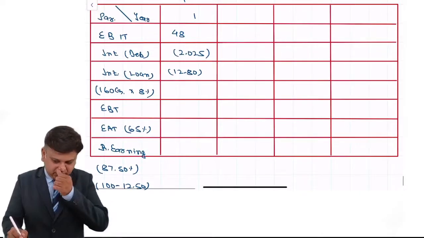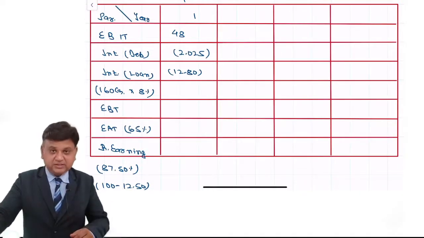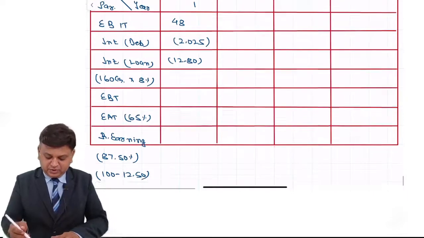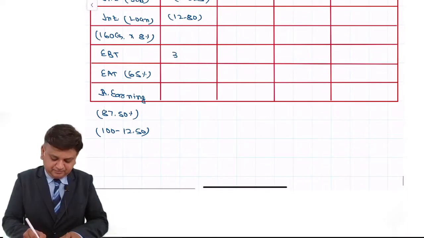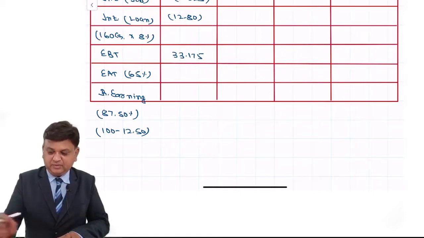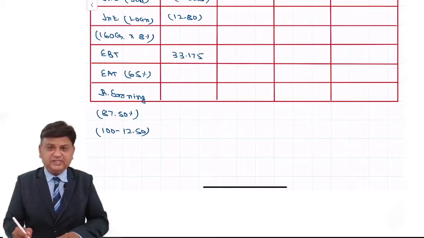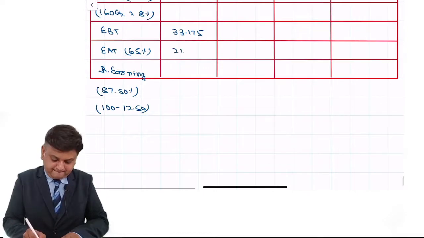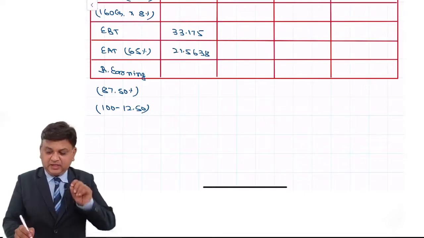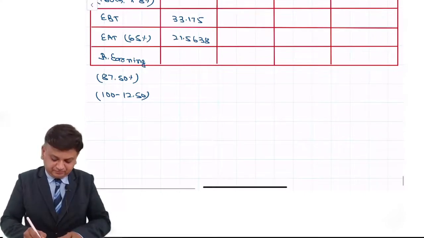So I request you to use your calculator. 48 minus 2.025 minus 12.8 is equal to 33.175 into 0.65, 21.5638 into 0.875, 18.8683.